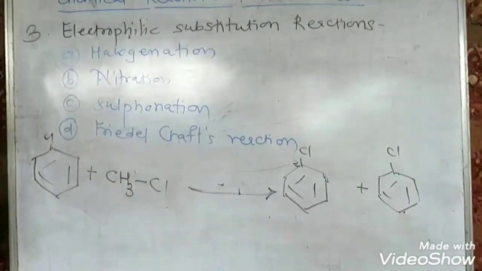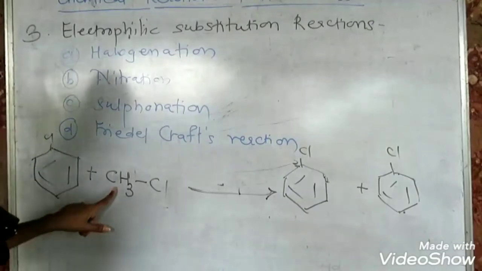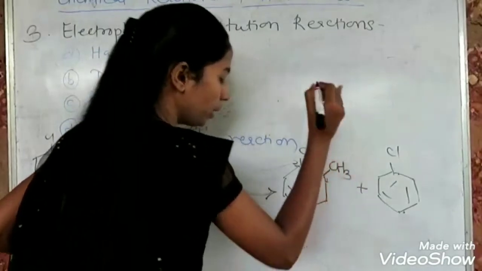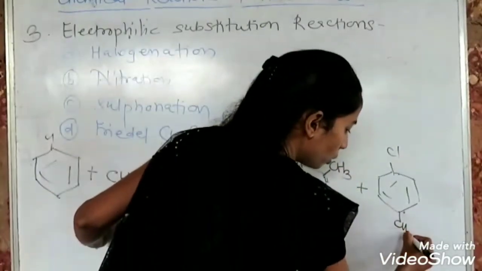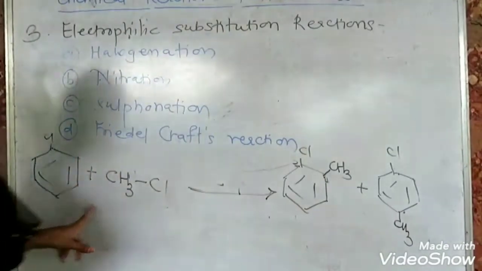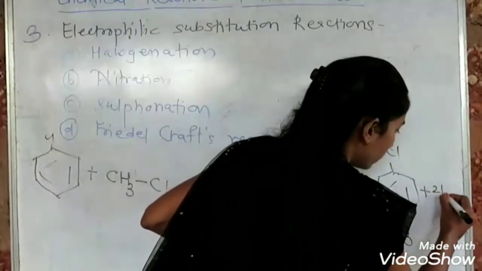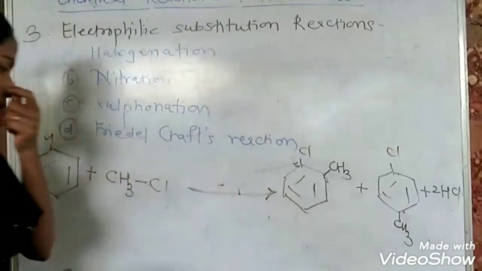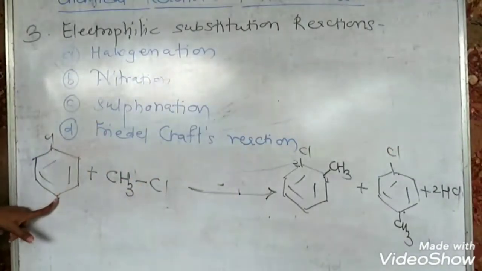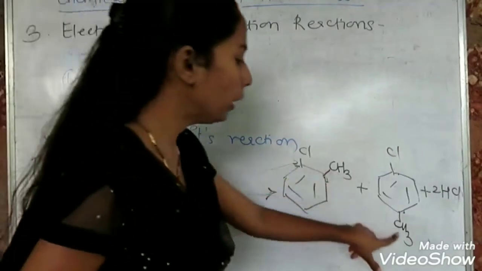Here I have taken methyl chloride. Then the ortho position is substituted by a methyl group, and the para position is also substituted by a methyl group. The hydrogen is removed as HCl here. So this is called alkylation, because hydrogen from the ring is replaced by an alkyl group.